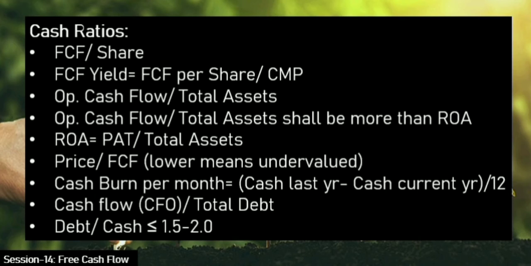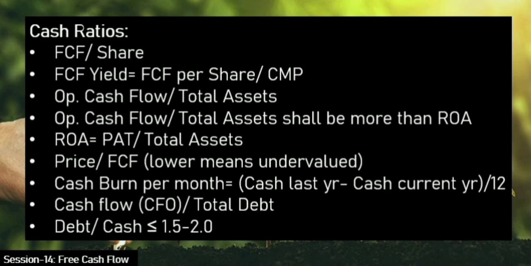Now another factor which I always consider is the cash burn rate per month. Cash burn is nothing but how much cash the company is spending year on year. Cash burn is normally mentioned per month. So the cash last year minus the cash current year, divided by 12 months, which is 1 year, will give you the cash burn rate per month.